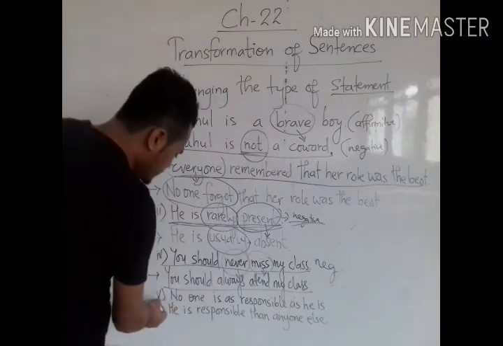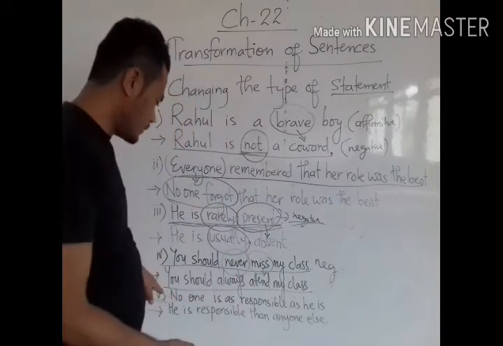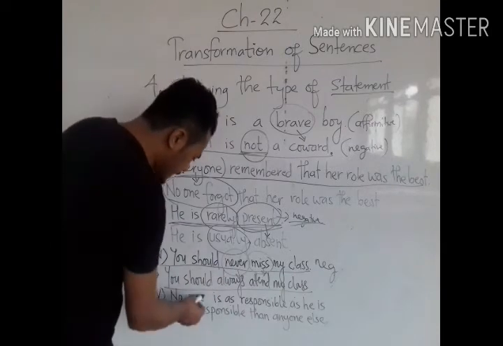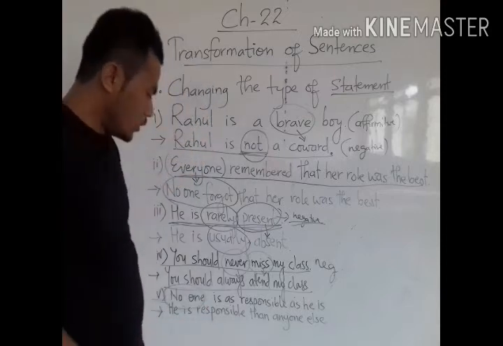Now the next one is sentence number 5. "No one is as responsible as he is." So "no one," this is a negative sentence.